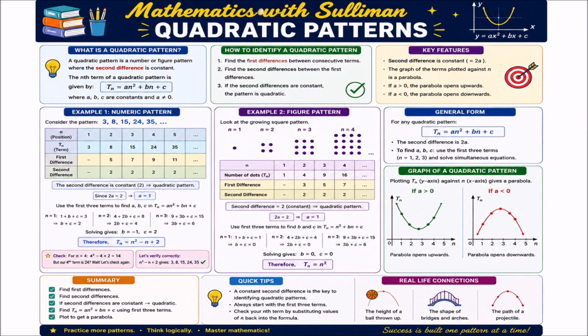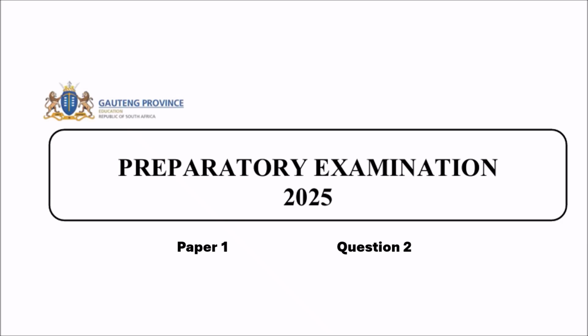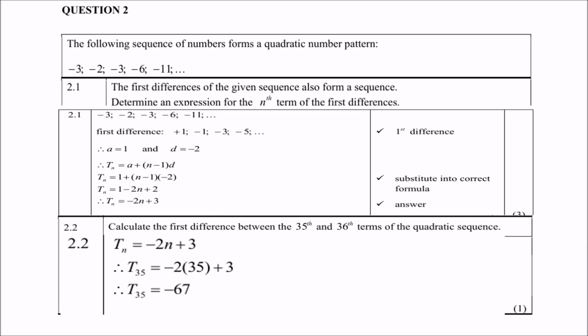Right? Preparatory examination of Gauteng 2025, paper 1, question 2. The following sequence of numbers form a quadratic number pattern: -3, -2, -3, -6, -11. 2.1. The first difference of the given sequence also forms a sequence. Determine the expression for the nth term of the first difference.